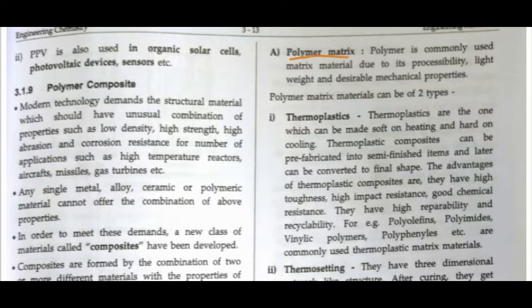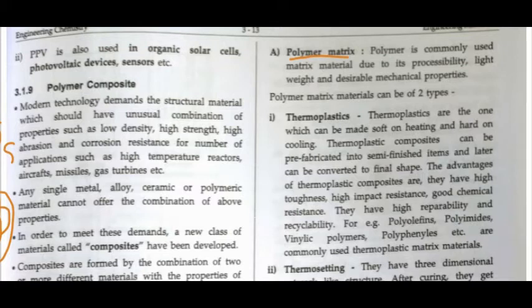Think of a container in which you filled a liquid which solidified after a few minutes. Then you put some fibers in that, and after a few minutes it solidified. Now the structure you get is something like this, in which the fibers are fixed at their positions. The material this is made of is the polymer matrix.